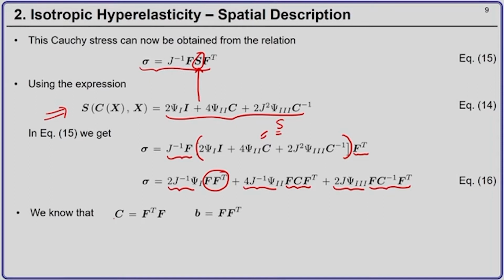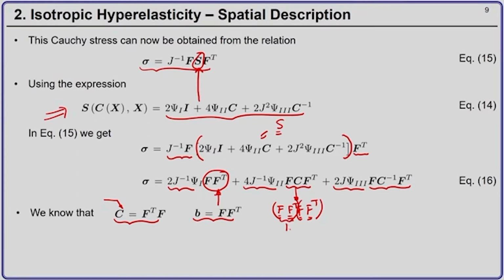So, we now know that C is F transpose F. The right Cauchy-Green deformation tensor is F transpose F and the left Cauchy-Green deformation tensor is nothing but F F transpose. So, this term over here is nothing but the left Cauchy-Green deformation tensor. This term over here is F, and C is F transpose F. So, here I have F transpose F into F transpose, and now I can recognize these terms.